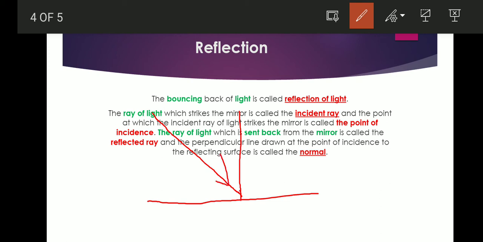This is called a ray of light which strikes the mirror is called incident ray. So this beam of a ray of light, hei hi in mirror ava chhun awangin, this is called incident ray. Then what about reflected ray?